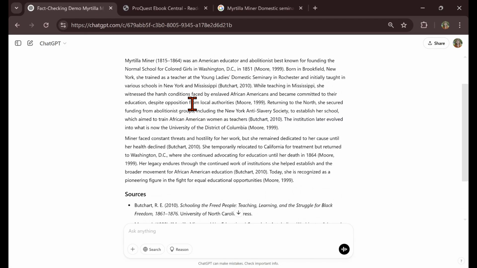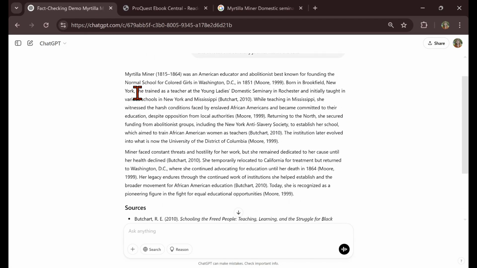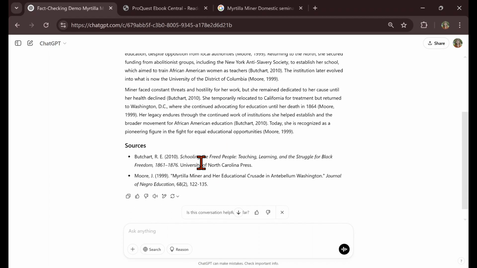I'm going to go ahead and fact check 2 claims it makes. The first one being she trained as a teacher at the Young Ladies Domestic Seminary in Rochester. That's from the Butchart source you can see here in the citation. I'll go to the source list below, and what I'm going to do is copy and paste the title of the source into Google. I highlighted it.